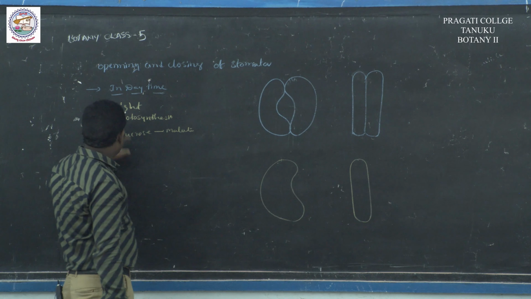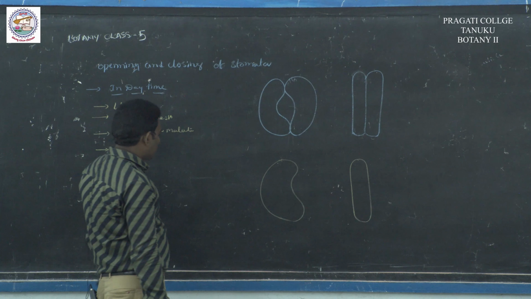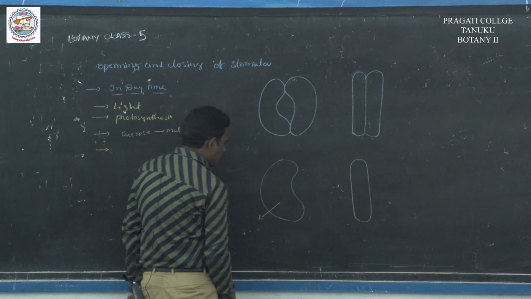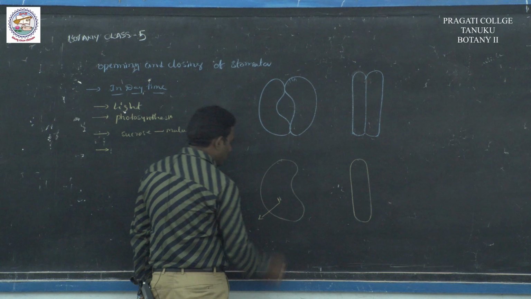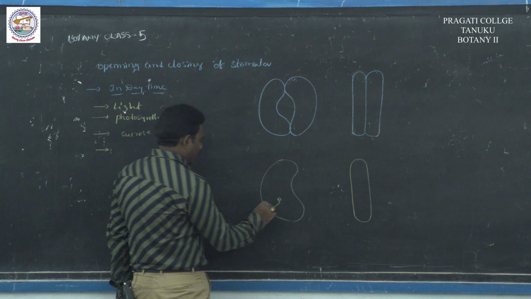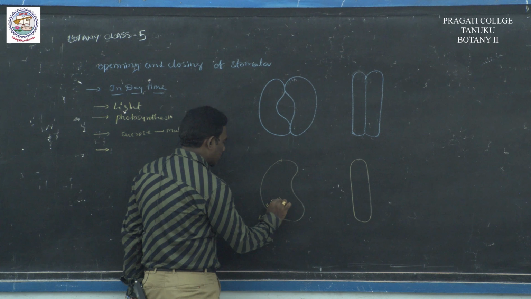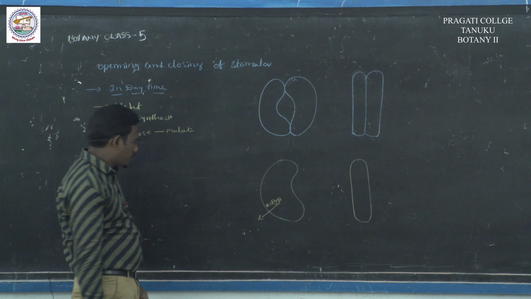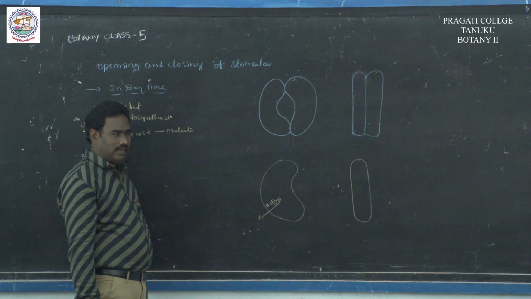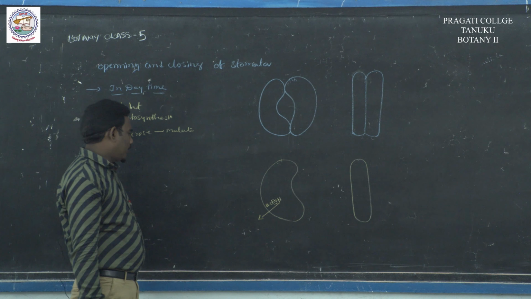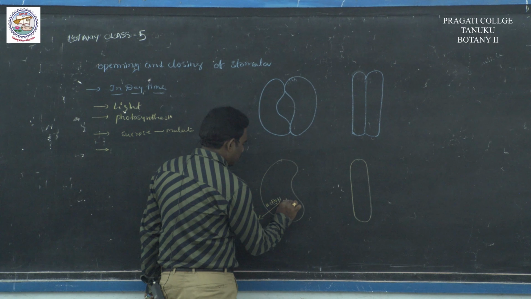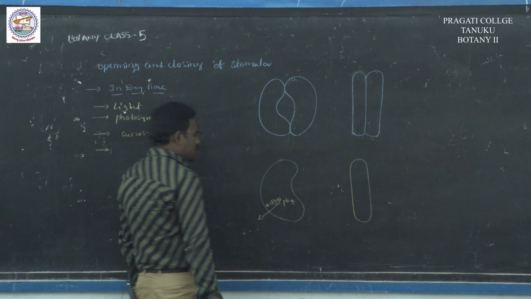First, in the presence of light, H plus ions are exported from the guard cells to the subsidiary cells. It is active transport, utilizing ATP energy. The pH value increases in guard cells.